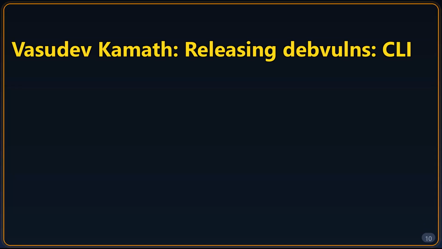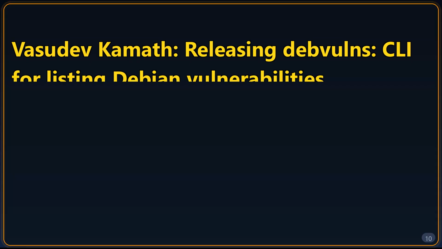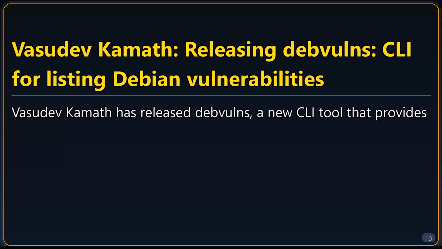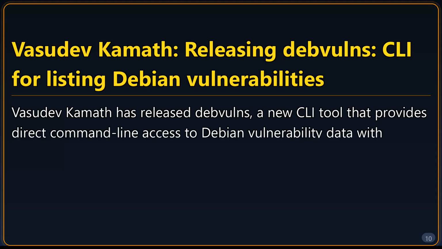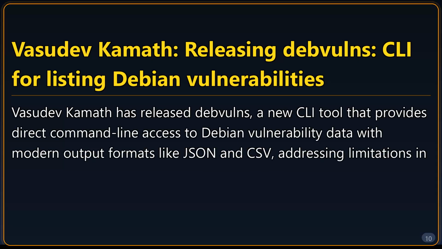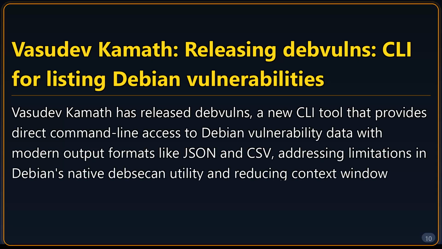Vasudev Kamath, releasing debvulns. CLI for listing Debian vulnerabilities. Vasudev Kamath has released debvulns, a new CLI tool that provides direct command line access to Debian vulnerability data with modern output formats like JSON and CSV, addressing limitations in Debian's native debsecan utility and reducing context window overhead compared to persistent MCP servers.